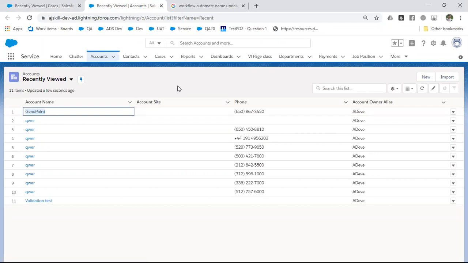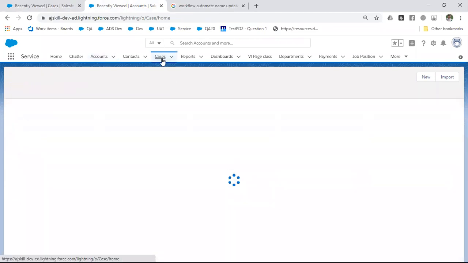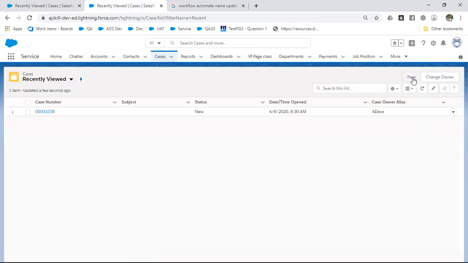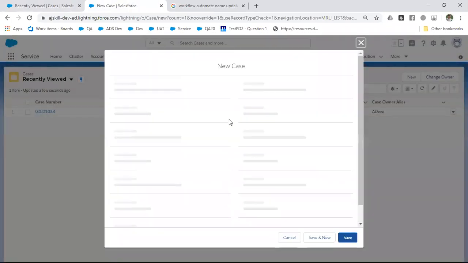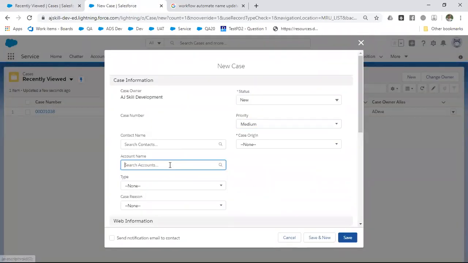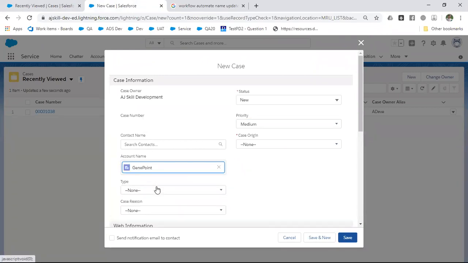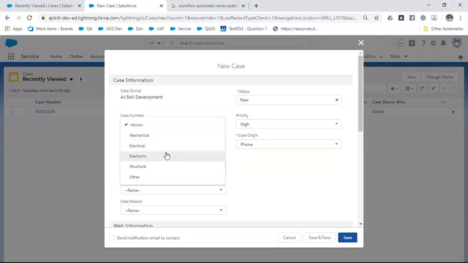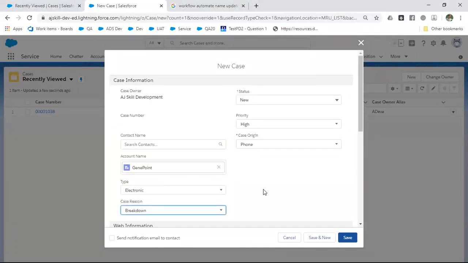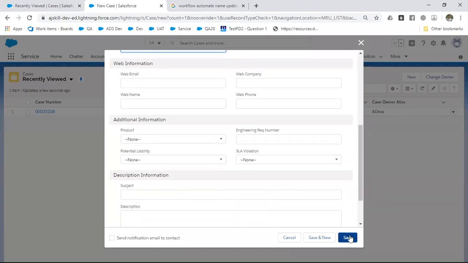Now, as a customer, I come to you and give some complaint. Immediately you will go to case, click on new, and raise a complaint for the customer. The customer name is Jane Point. Priority is high, low or medium, you will select. You will select phone or email, then select any reason you want. And then you will save.